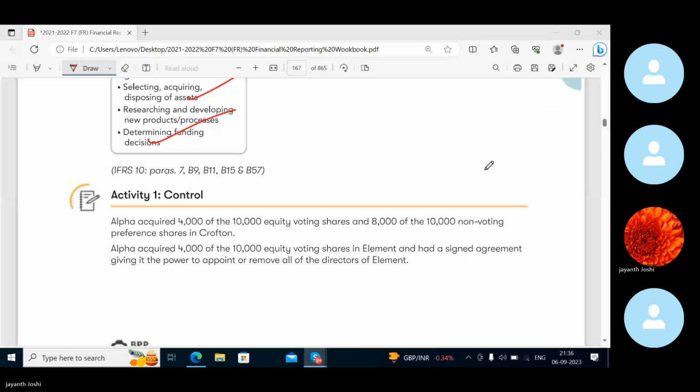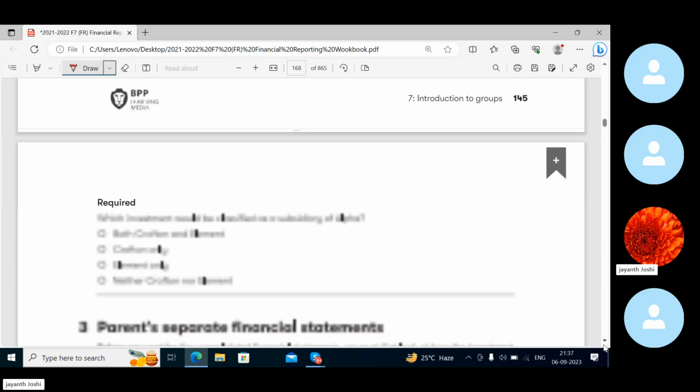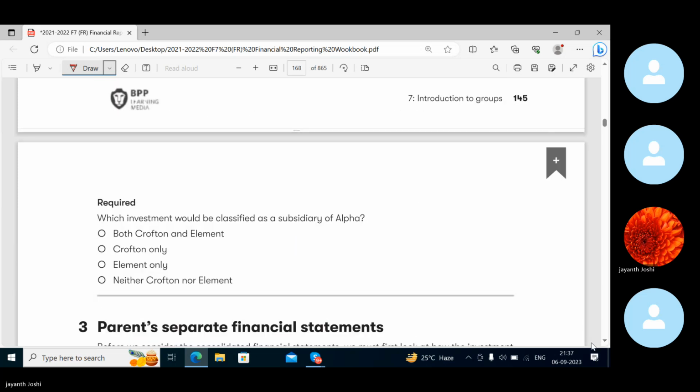So is there any more question? Yeah, I'm showing. Done, sir. What is the answer for this? Element. So the question here is, as it has control. I'll show the answer part as well so that you can refer. This is the answer part. It has voting. What can be the answer? Once again, show the question also.